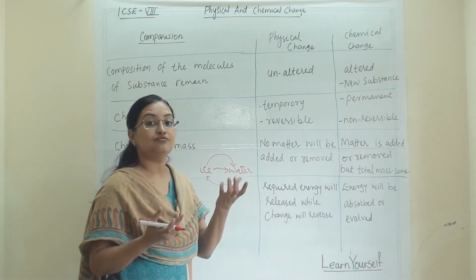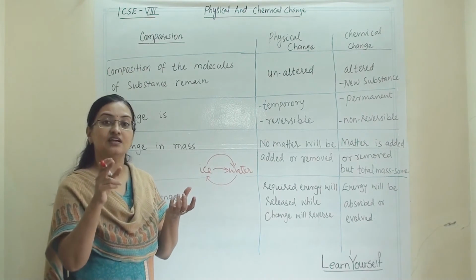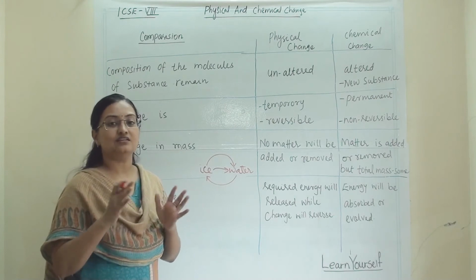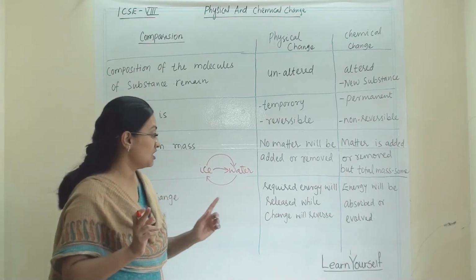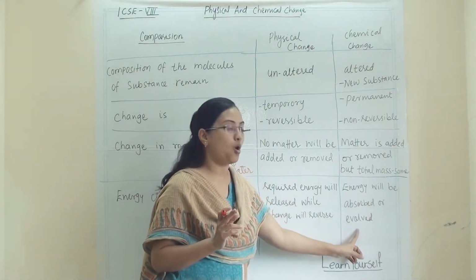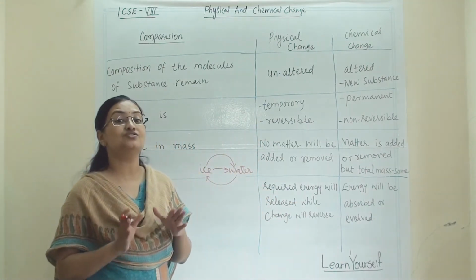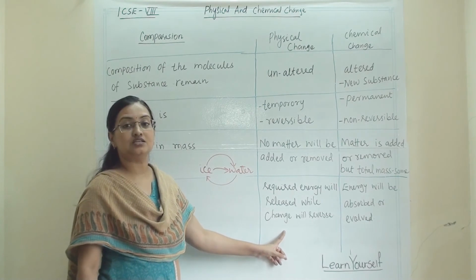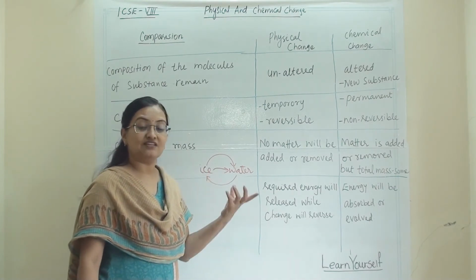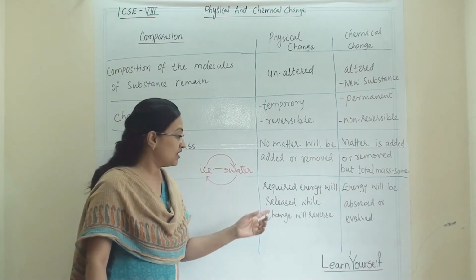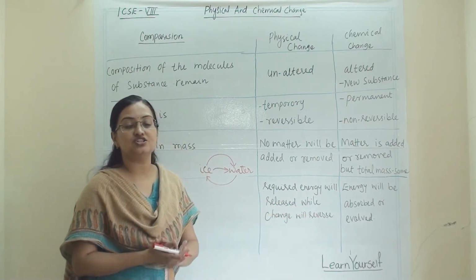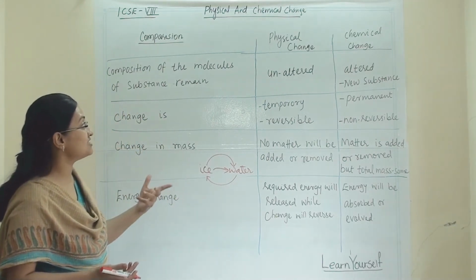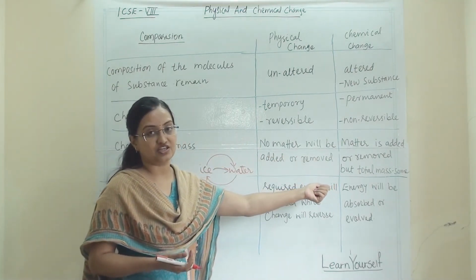If energy is released in the first change, then in the second change, while reversing, it will absorb the energy, and it will be vice versa for the energy change. But in chemical change, the energy will be absorbed or evolved, so the net energy change will not remain the same. Here you can see the energy change; here you cannot see the energy change. Even if energy is released or absorbed, once you reverse the change, your net energy change will be zero. So this is all about the comparison and difference between physical change and chemical change.